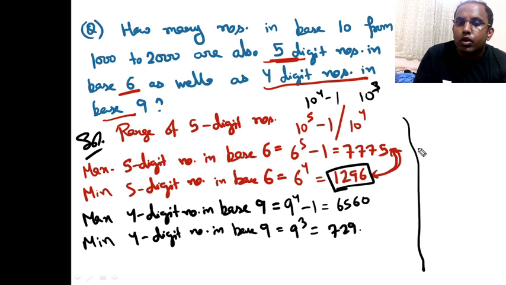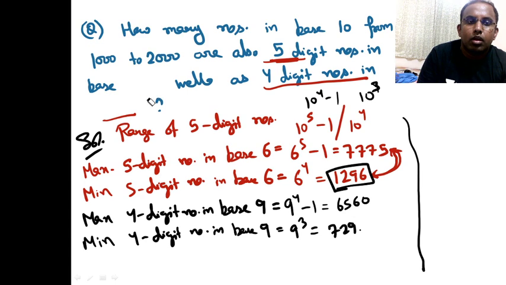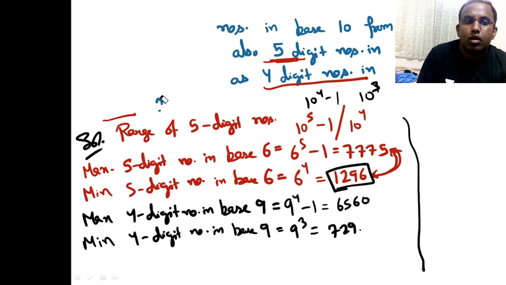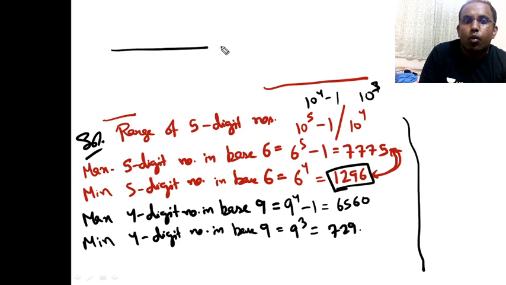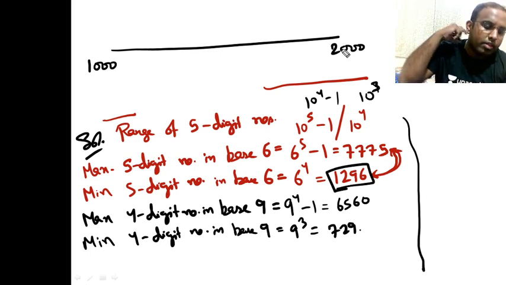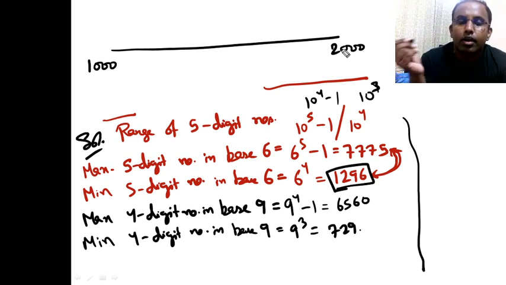So from 1296, because if I draw a line diagram here, right? So actually space नहीं है. Let me make this space here. Okay. So if I draw a line diagram here, I wanted all the numbers from 1000 to 2000. हाँ.